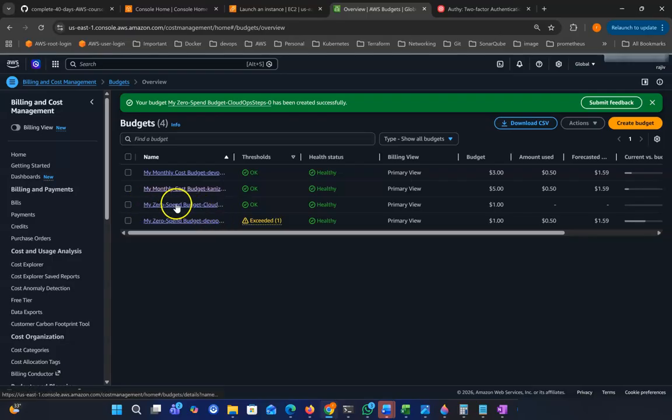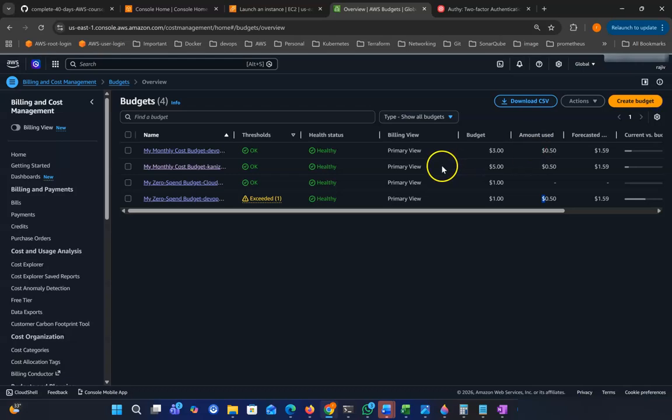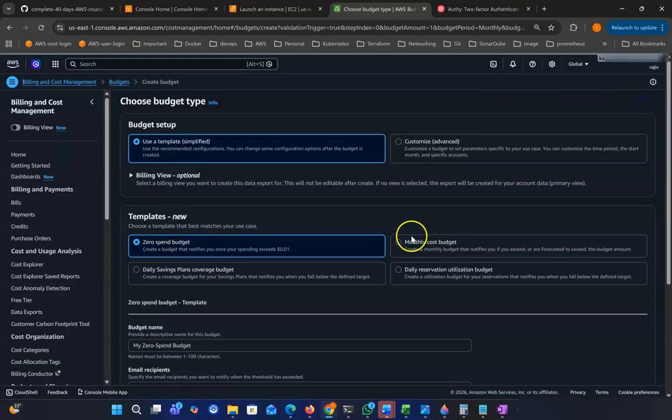Now when usage goes above anything, it will trigger. It will also trigger because usage is already 0.50. Within 1 hour it will trigger, because our usage has already crossed the $0 balance. 0.50 is greater than 0, so it will trigger. We need to create 2 or 3 budgets as per our need. First I will create a zero budget, then you need to create your monthly budget.